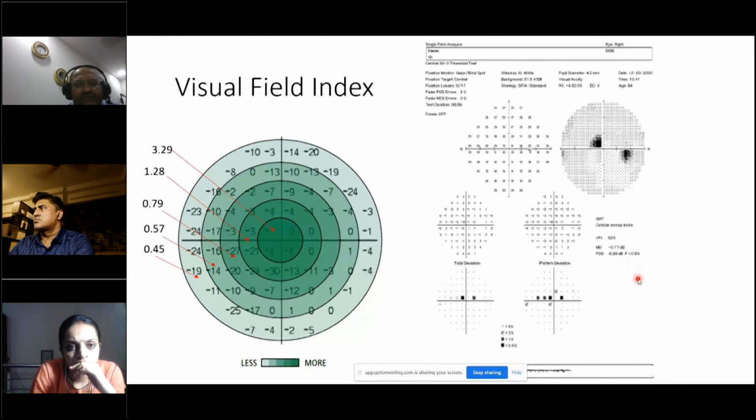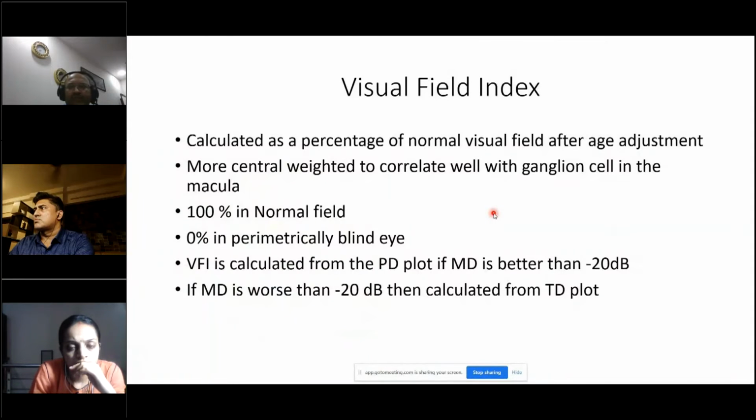The visual field index is calculated as a percentage of normal visual field after age adjustment. It is more center weighted to correlate with the ganglion cells in the macula, which are also represented in the visual cortex. So 100% is a normal field, and 0% is a perimetrically blind eye. The visual field index is calculated from the PD plot if the mean deviation is better than -20 decibels, and if the mean deviation is worse than -20 decibels, then it is calculated from the total deviation plot.